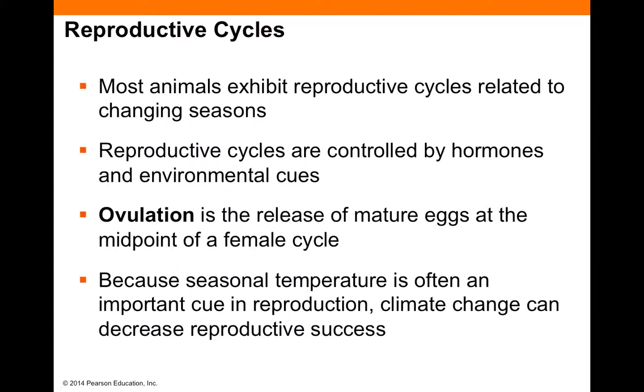While humans have a 28-day reproductive cycle that happens all year long, animals such as sheep have 15 to 17-day cycles, and these only happen during fall or early winter, so the baby lambs will be born in early spring. These cycles are controlled by both hormones and environmental cues. Females who are ready to mate usually exhibit mating behaviors, which we will look at in more detail later on